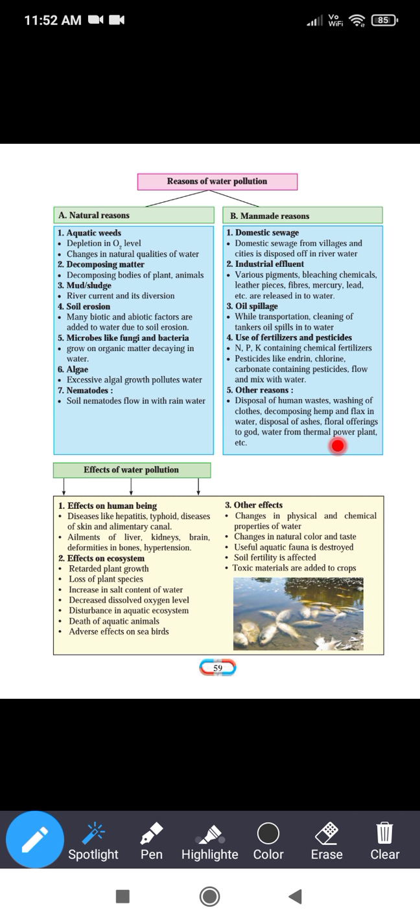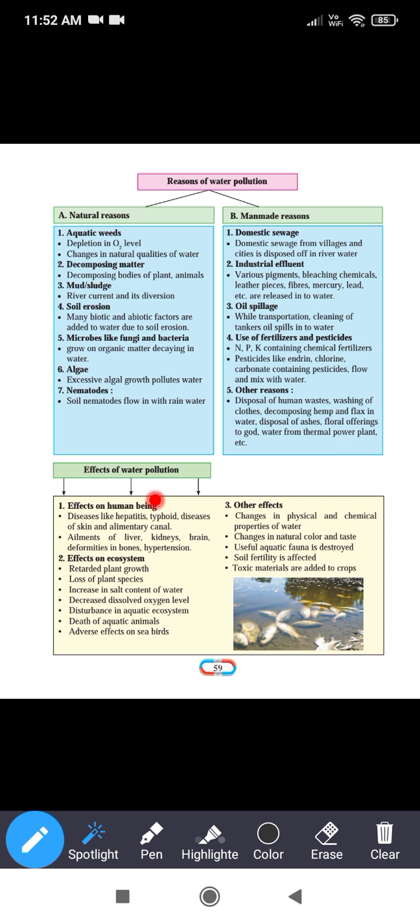Floral offerings to God: the flowers which are used for worship of God, the garlands which are made up of flowers, are removed every day and released into the rivers, and because of this, when they decompose in the water, it gets polluted.